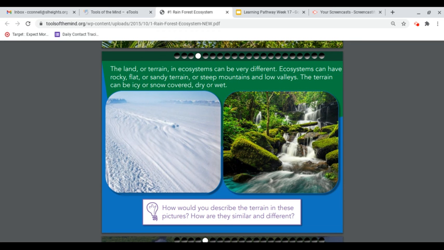The land or terrain in ecosystems can be very different. Ecosystems can have rocky, flat, or sandy terrain, or steep mountains and low valleys. The terrain can be icy or snow covered, dry, or wet. How would you describe the terrain in these pictures? How are they similar and different?